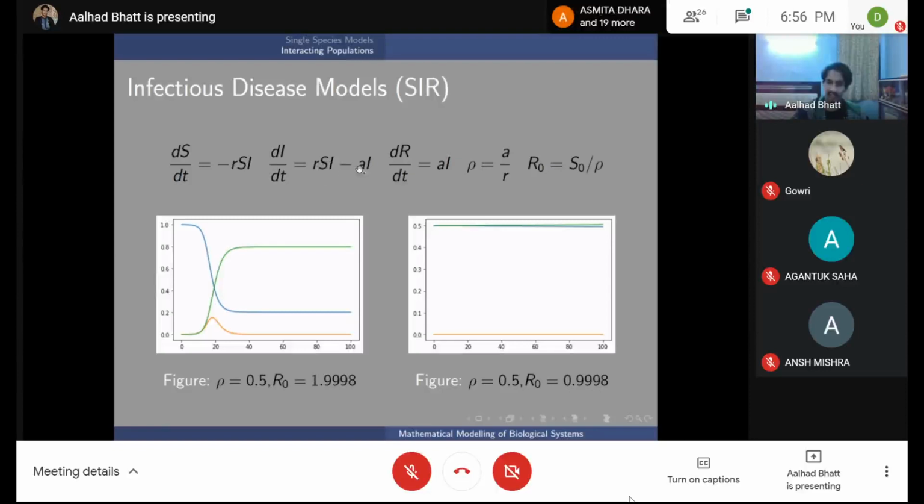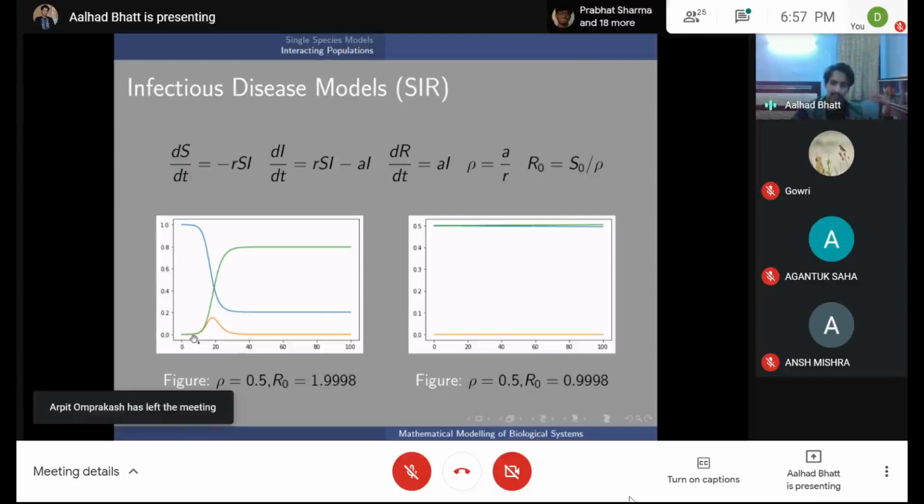So if RS is greater than A, or alternatively RS by A is greater than 1, the number of infecteds will increase. If RS by A is less than 1, or RS is less than A, then it will decrease. So I've just graphed two different situations here. This value RS by A is known as R naught, capital R, not to be confused with the refractory population. The naught simply means that this is the value at the initial stage, the initial condition.